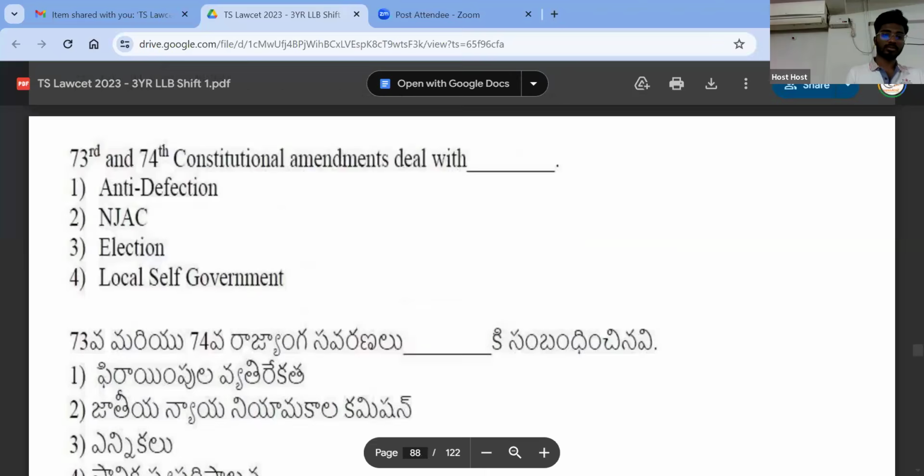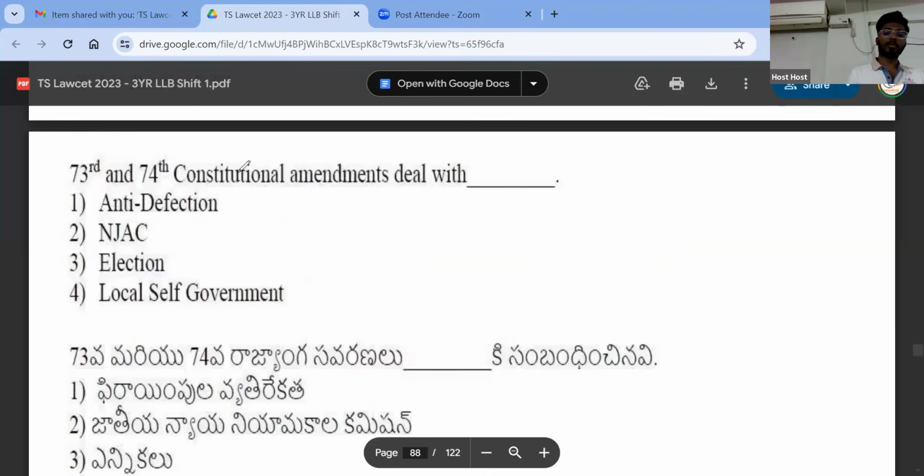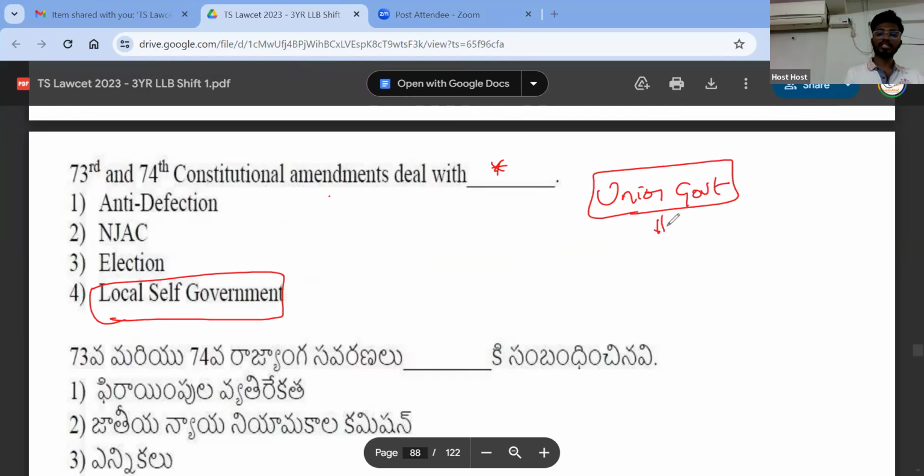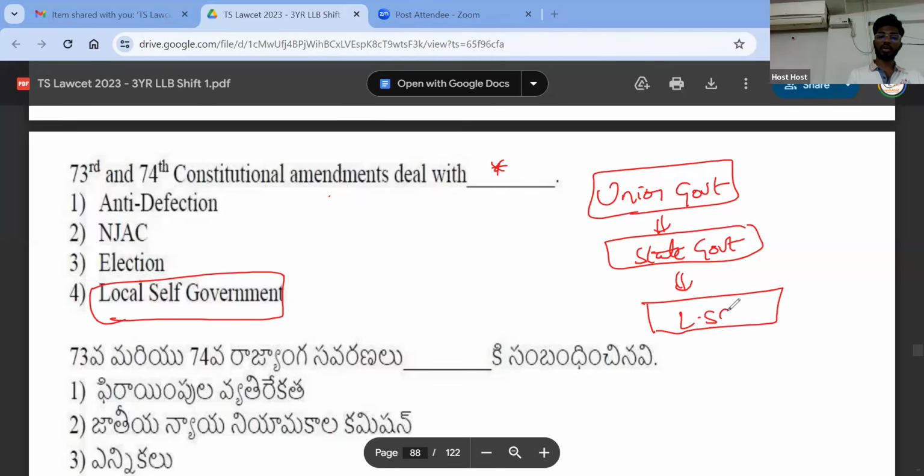Next, 73rd and 74th Amendment. In one chapter, we discussed this in greater detail. What is that? Very good, guys. So local self-government, right? Earlier in India, there were only two tiers of government, constitutionally speaking. One is the union government, and the second one is the state government. Now, by enacting the 73rd and 74th Amendment, we created a third body that is known as local self-governments.